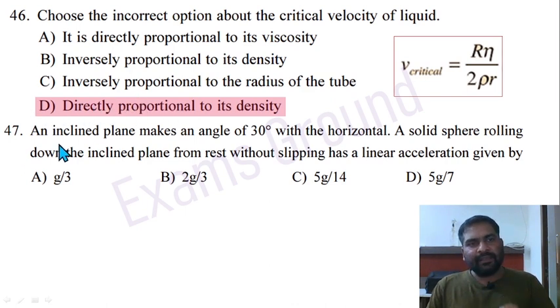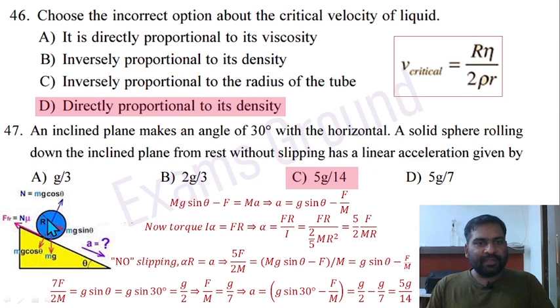Question 47. An inclined plane makes an angle of 30 degrees with the horizontal. A solid sphere rolling down the inclined plane from rest without slipping has a linear acceleration given by... So this component is mg sin theta minus f, this friction, equal to mass into acceleration, and it is asking for this acceleration. Torque I alpha equals f into r, and by putting the values of moment of inertia, here 2/5 mr square in the case of a sphere, and solving it, the answer is going to be 5g/14. Option C is correct here.